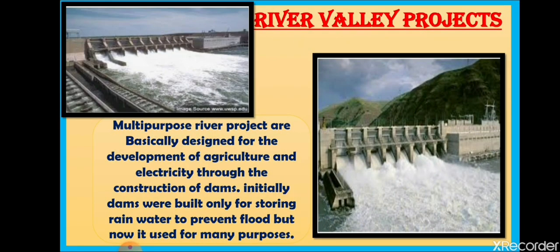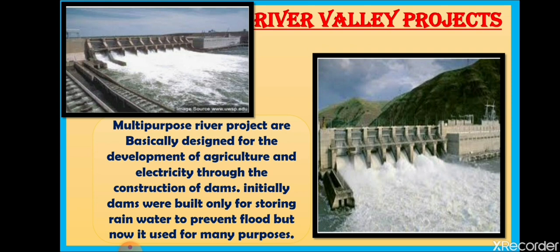Now, water is also used for river valley projects. Students, what are river valley projects? During the season of rainfall, when the rate of rainfall is very high, the rivers overflow with water, the river banks overflow, and floods occur.